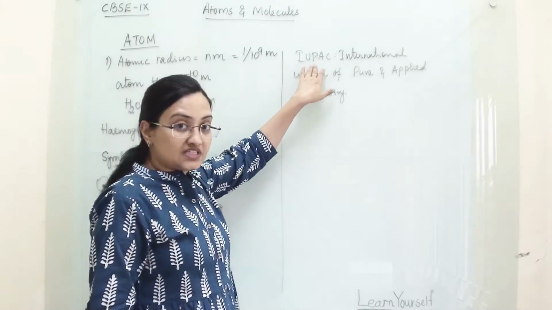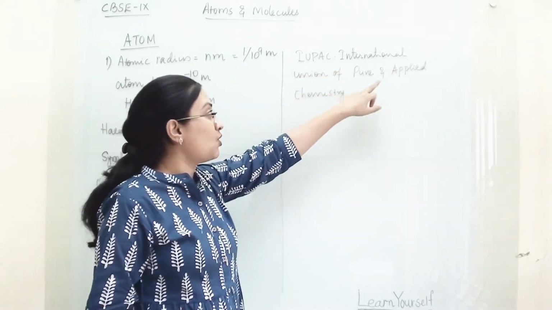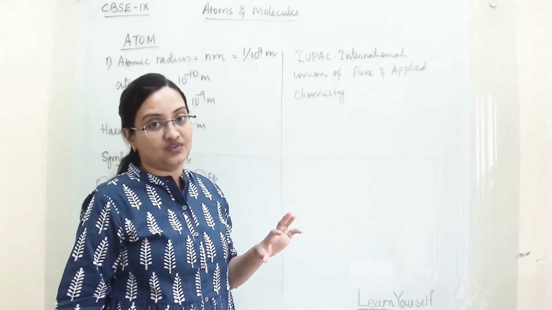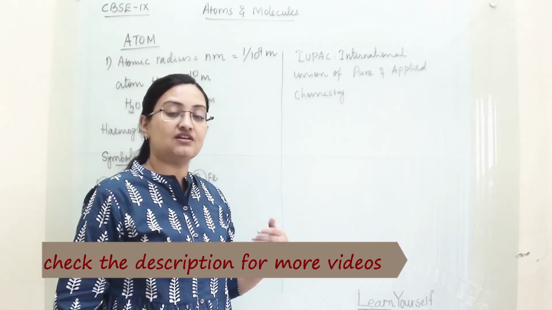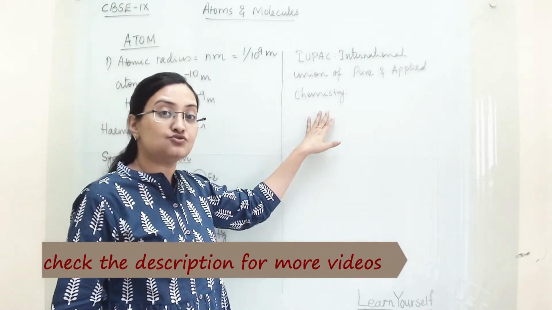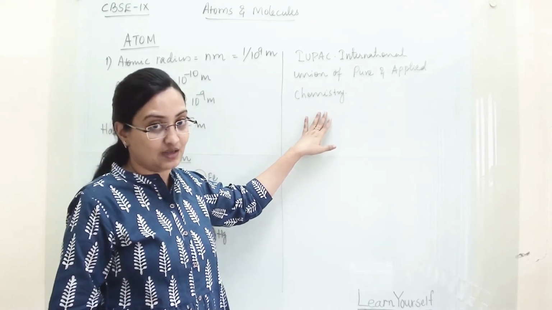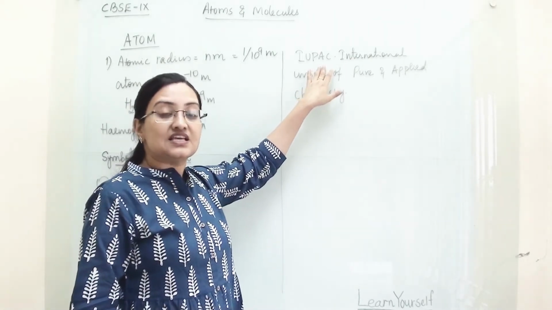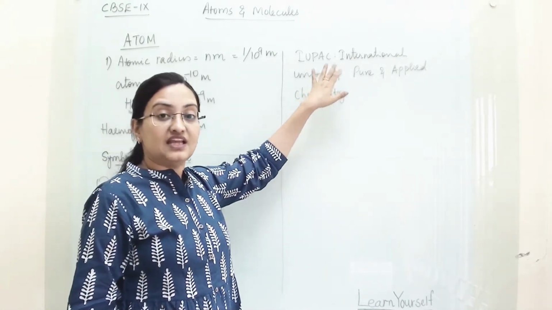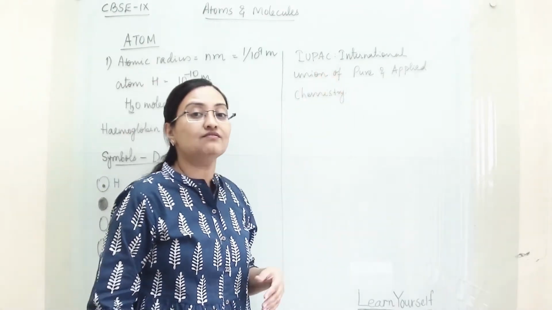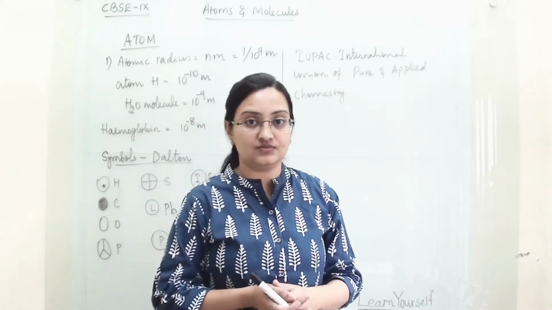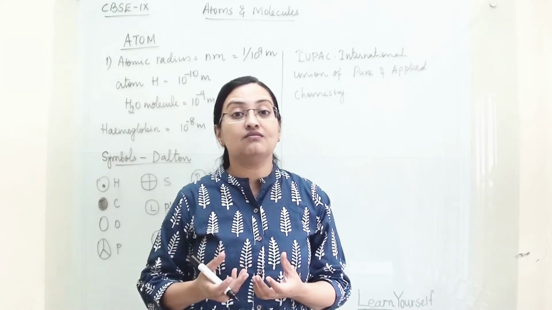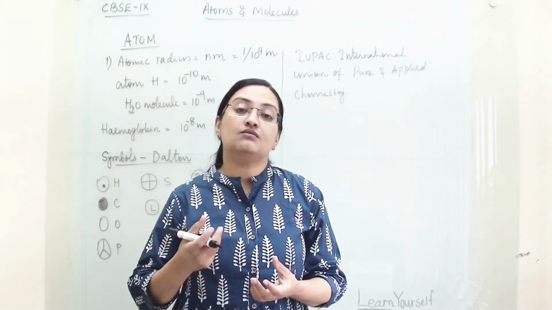Nowadays IUPAC, the International Union of Pure and Applied Chemistry, gives the name of an atom. Scientists discover an atom, they propose a name to this union, and the union accepts the name. Earlier scientists were proposing, and now this union is accepting and confirming the name of any particular atom. When we give a name to an atom, it depends on which scientist discovered it, in which country, and in which area.